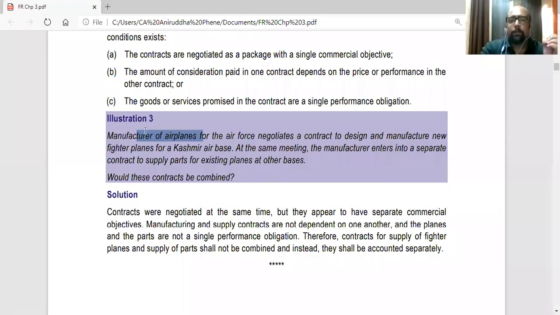So illustration 3. Here a manufacturer of airplanes for the Air Force negotiates a contract to design and manufacture new fighter planes for Kashmir Air Base. Okay. Now the manufacturer of airplanes has entered into a contract to design and manufacture. The contract is to design and manufacture new fighter planes for Kashmir Air Base. That is the contract.